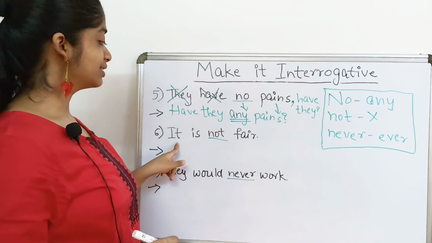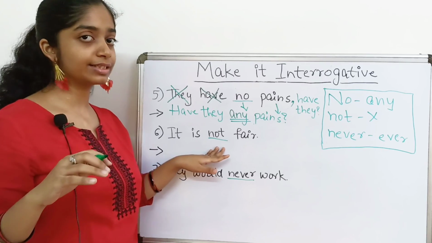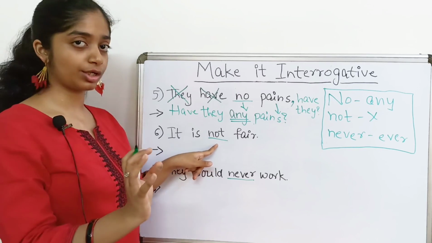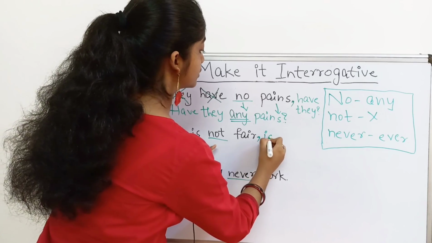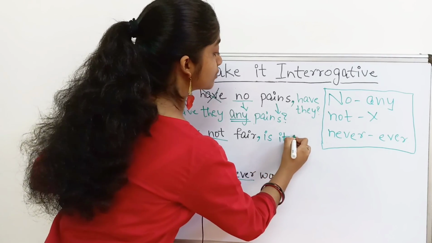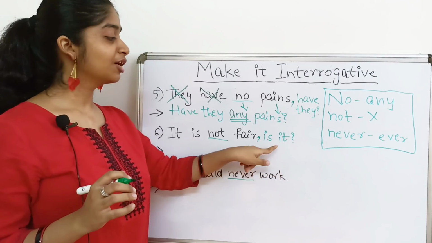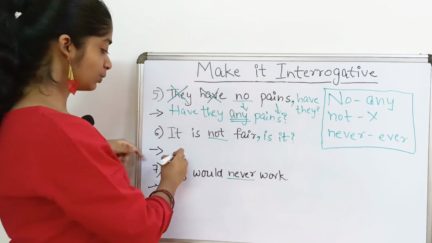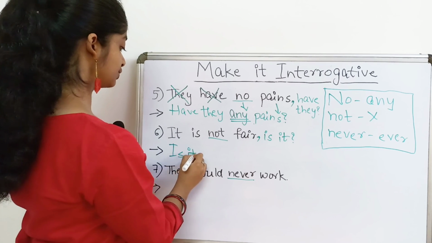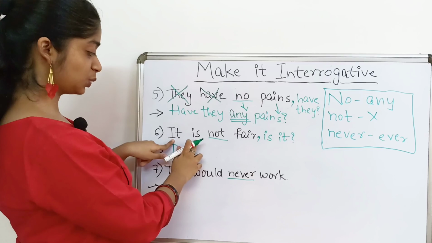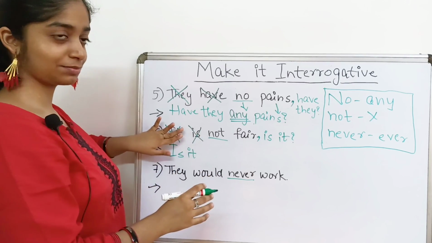The next one is it is not fair. Again this is a negative sentence because we have the word not. It is not fair, comma, is it? This will be the question tag for this sentence. We will bring the question tag down. So is it? So we have covered these two words, it and is. So we will scrap them out.